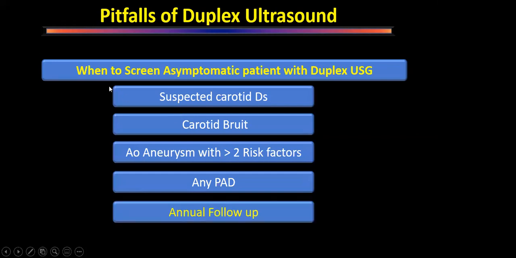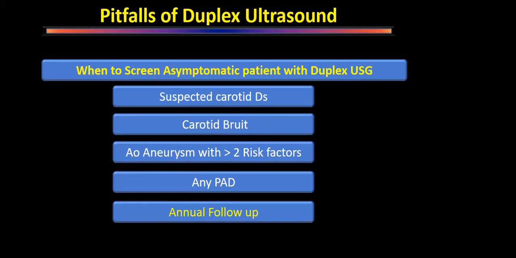Okay, just for revision, when to screen an asymptomatic patient with duplex ultrasound. Suppose we have an old patient, suspected carotid artery disease, carotid bruit, any patient who has an ascending aortic aneurysm and more than 2 risk factors for atherosclerosis, this patient also should be screened. So we have a patient with ascending aortic aneurysm who is posted for Bentall procedure or David procedure or whatever fancy procedure we are going to do on the aorta.